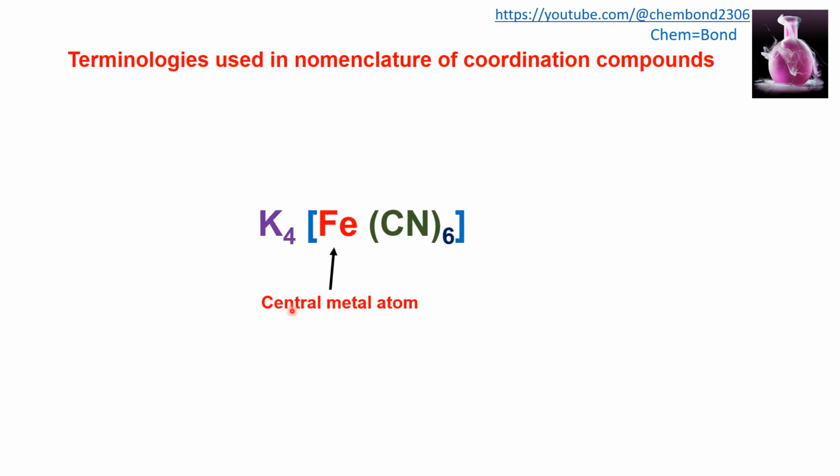There is some terminology that is used in the nomenclature of coordination compounds. The species that is present in the square bracket in this sphere is known as the complex. So actually this part is the complex. The central metal atom is iron, and the species that is rich in electrons is the ligand. The number of ligands that are attached to the central metal atom is known as the coordination number. Here 6 ligands are attached, so the coordination number is 6.